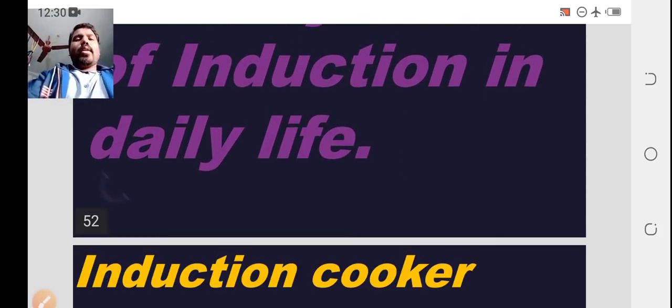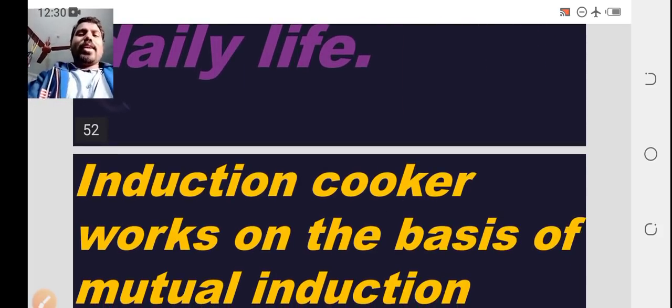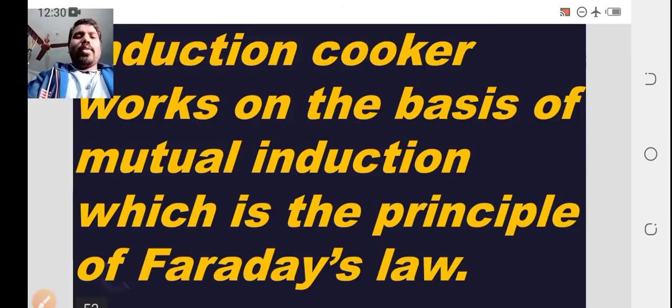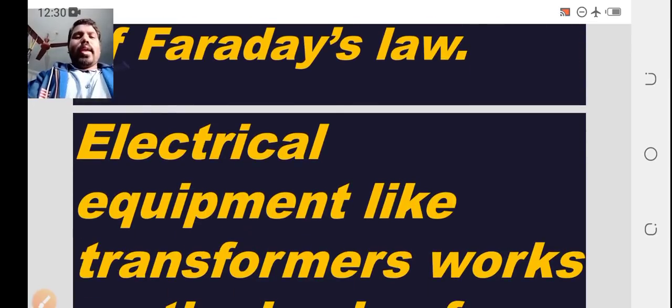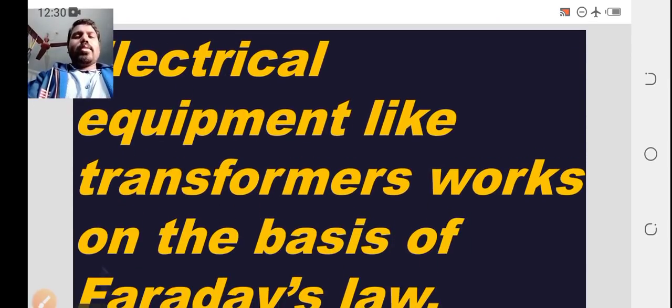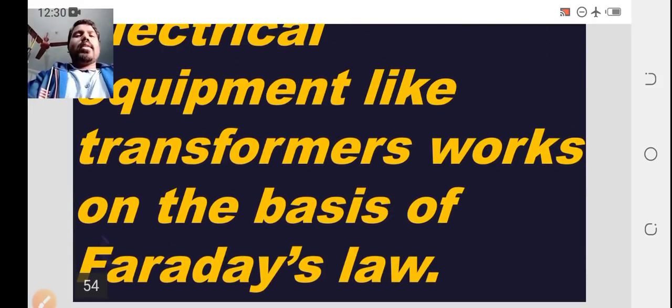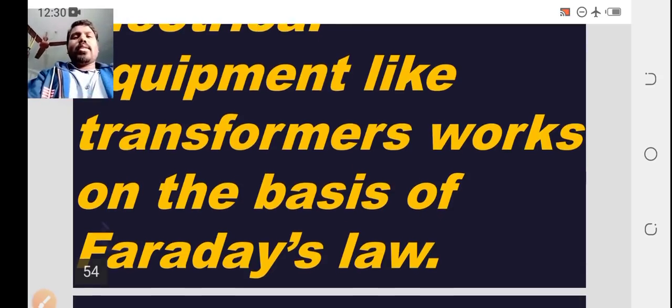Faraday's laws of induction in daily life: the induction cooker works on the basis of mutual induction, which is the principle of Faraday's law. Electrical equipment like transformers work on the basis of Faraday's law. These are the daily applications of apparatus using Faraday's law.